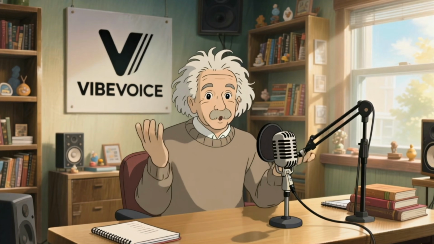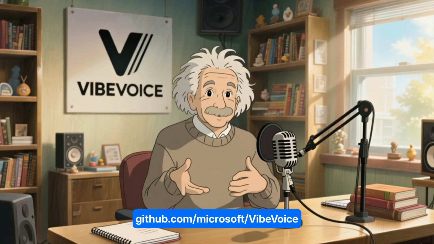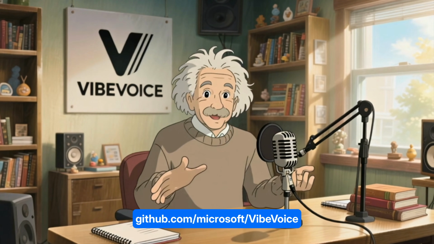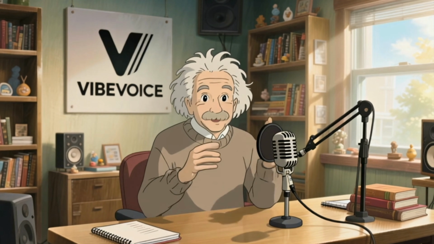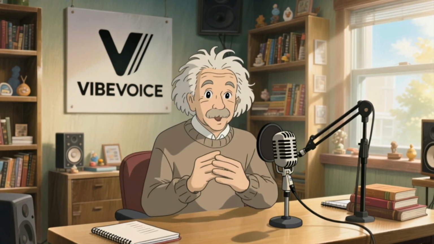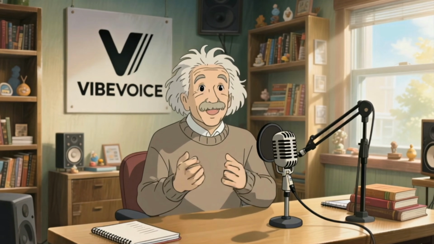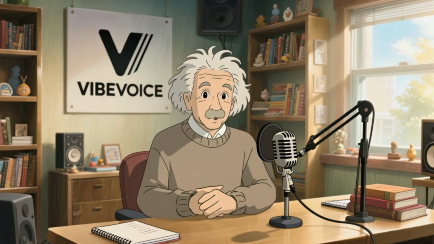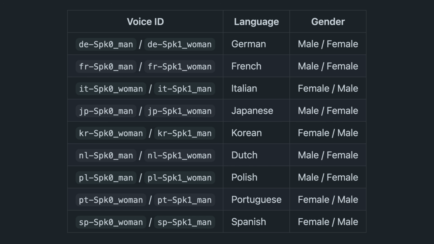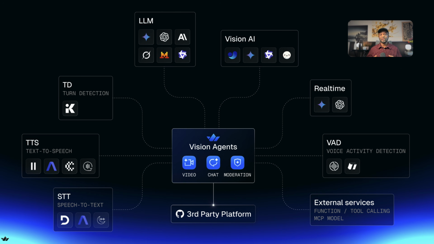You can use it for long-form audio generation, like creating a podcast, because it supports up to 90 minutes of continuous speech. It supports real-time streaming with 300 milliseconds first audible speech latency. There is also multi-speaker support of up to 4 distinct speakers with natural turn taking. If you are building a voice app for multiple languages, VibeVoice is available in English and also supports 9 other languages.